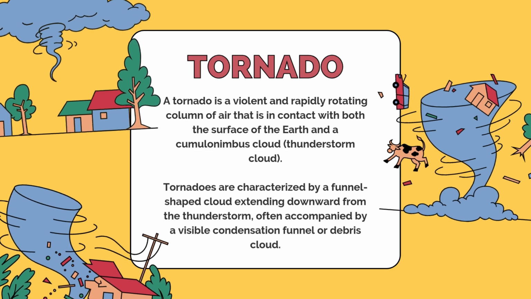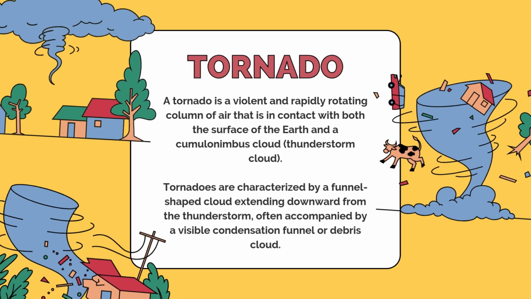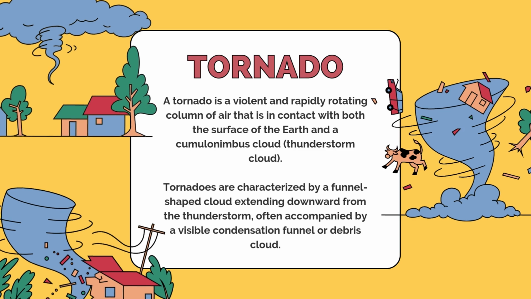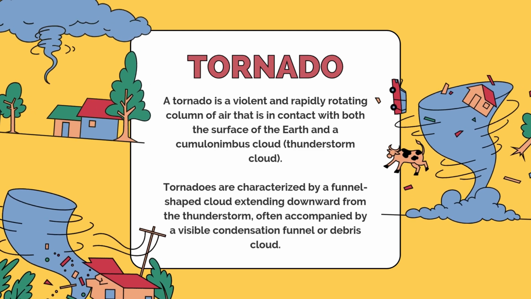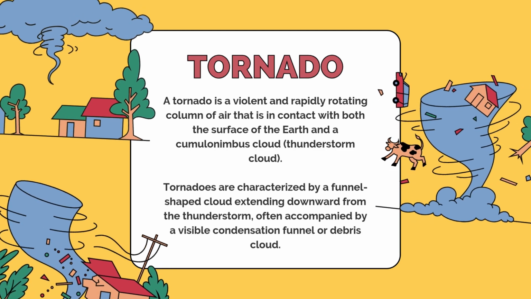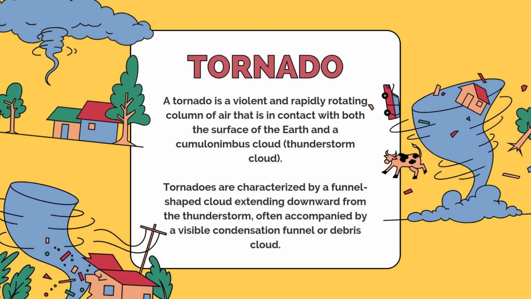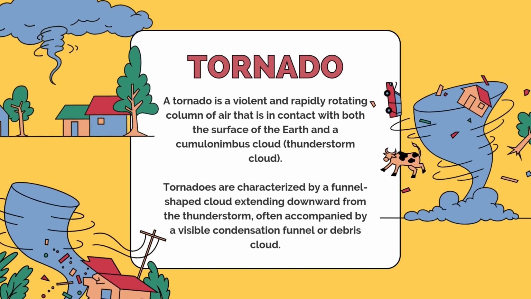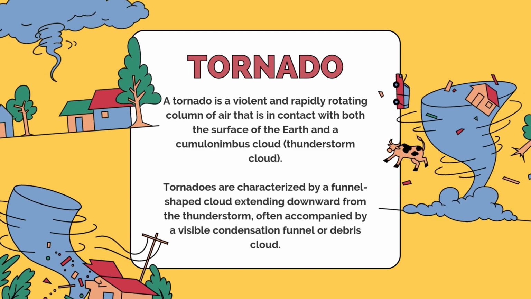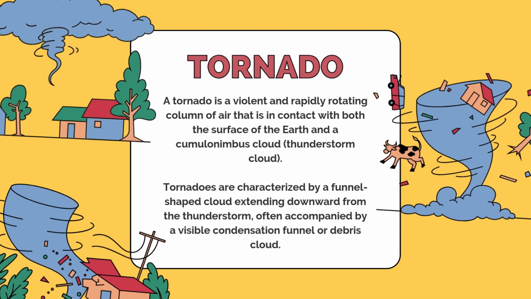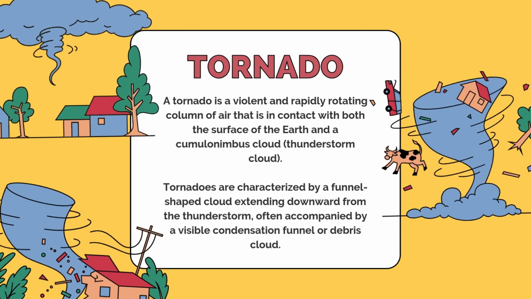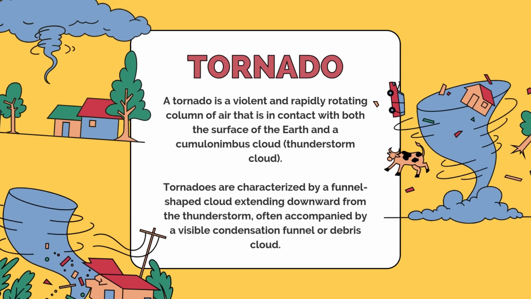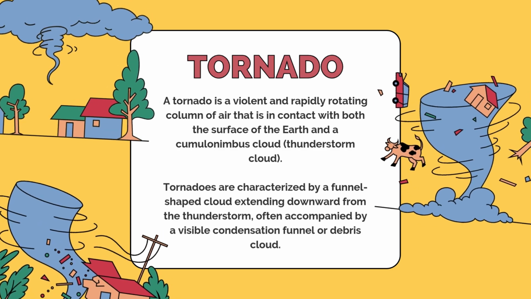Tornado. A tornado is a violent and rapidly rotating column of air that is in contact with both the surface of the earth and a cumulonimbus cloud, that is, a thunderstorm cloud. Tornadoes are characterized by a funnel-shaped cloud extending downward from the thunderstorm, often accompanied by a visible condensation funnel or debris cloud.